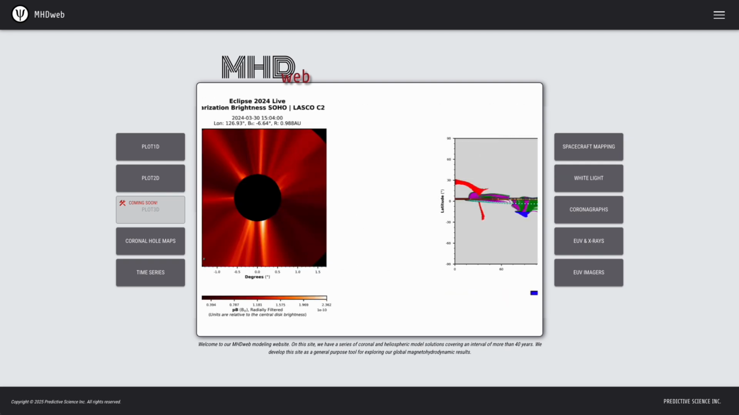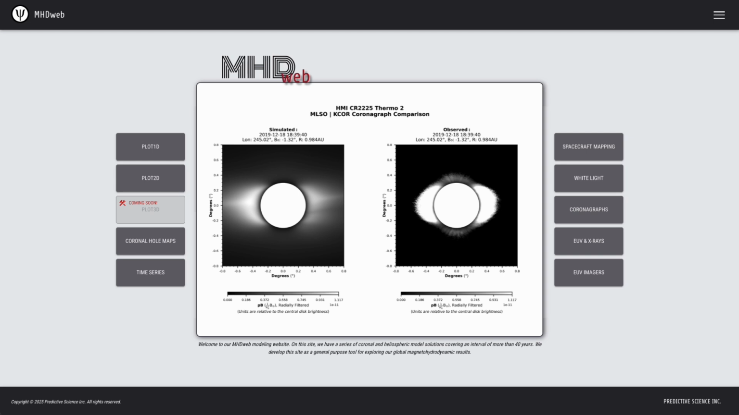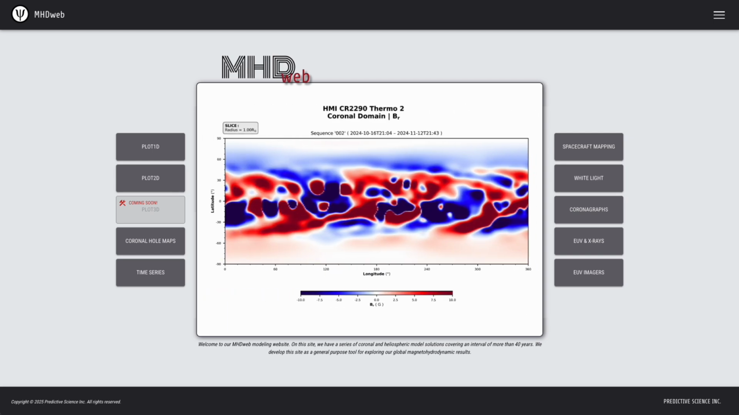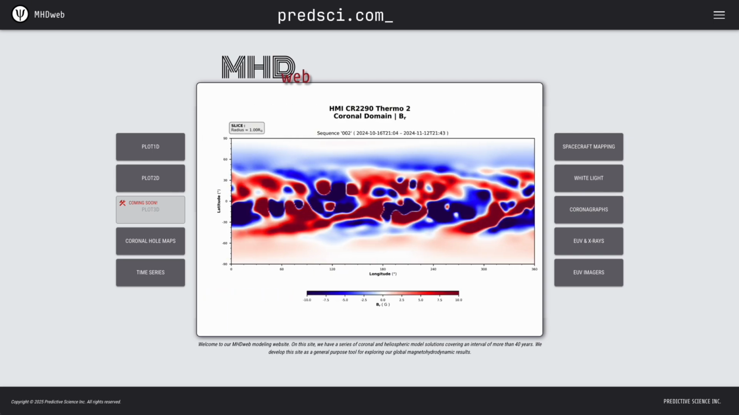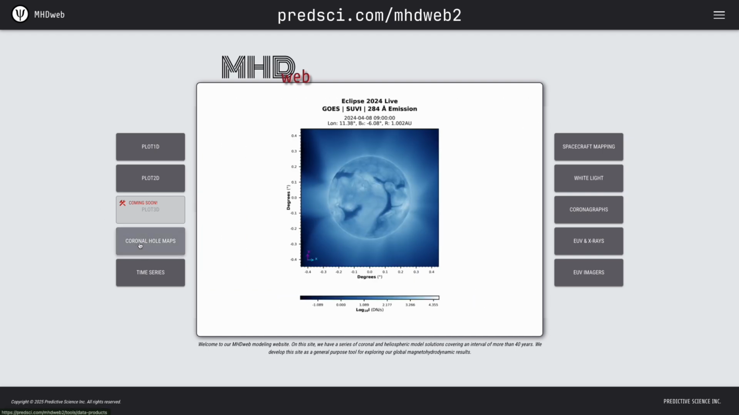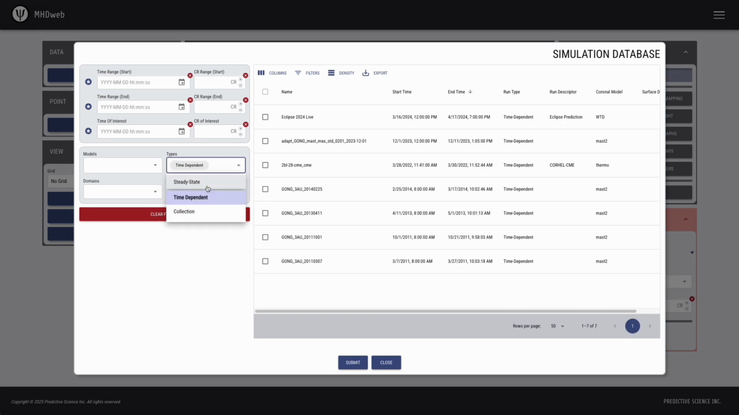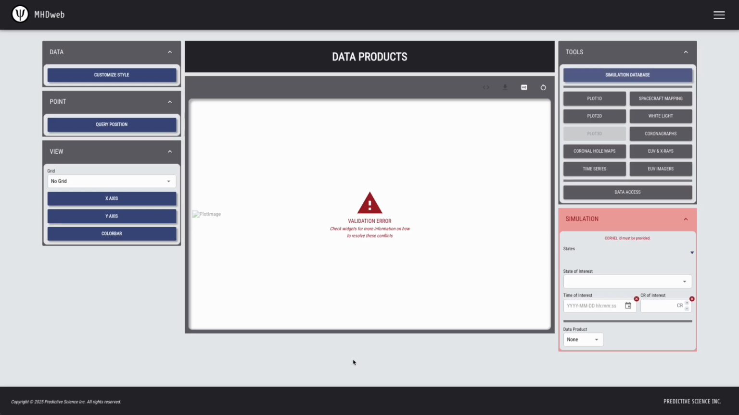With that being said, to get started with plotting coronal hole maps, navigate to the MHDweb landing page, that is predpsi.com/MHDweb2, and click on the coronal hole maps button here. And for this demonstration, I'm going to select a time-dependent run, namely our Eclipse 2024 live run.